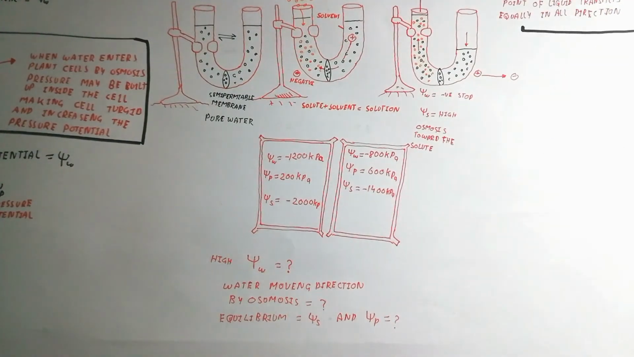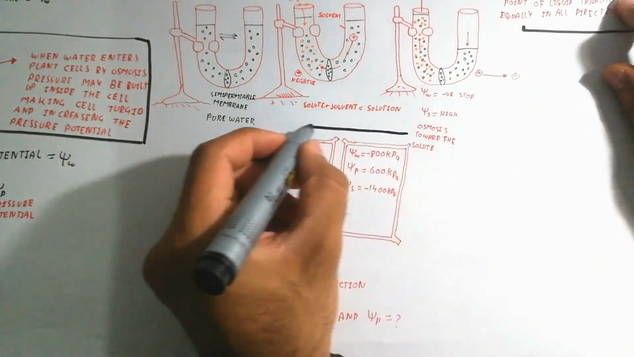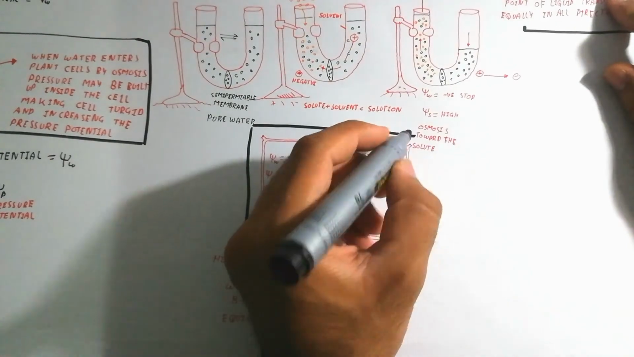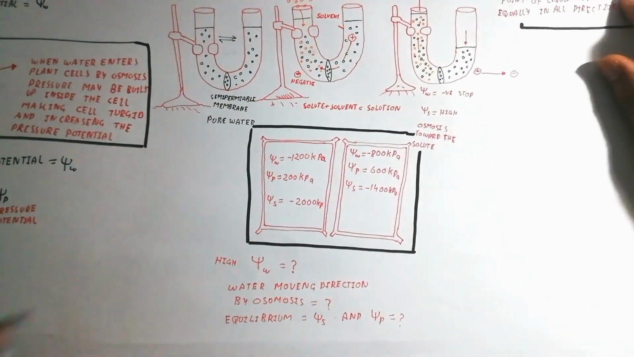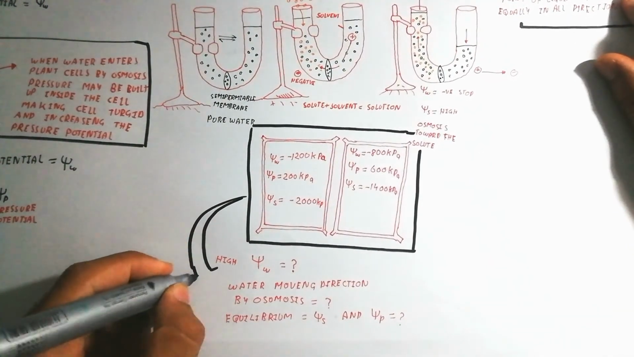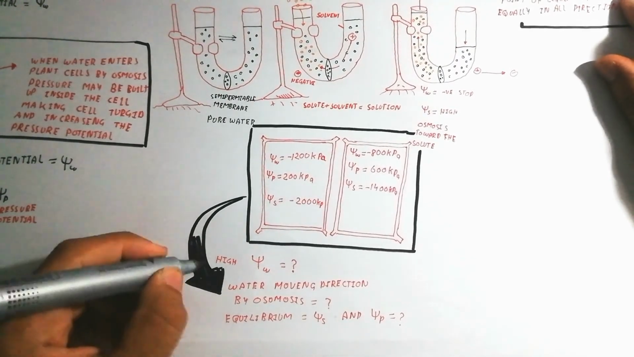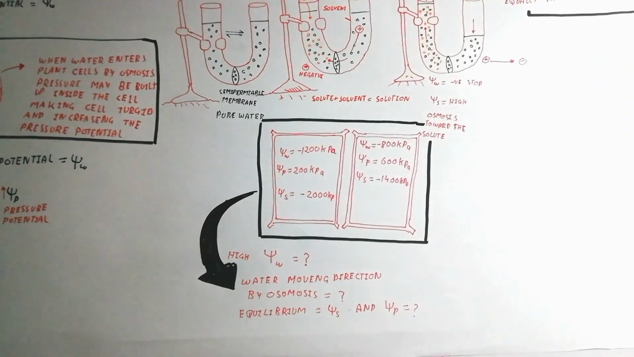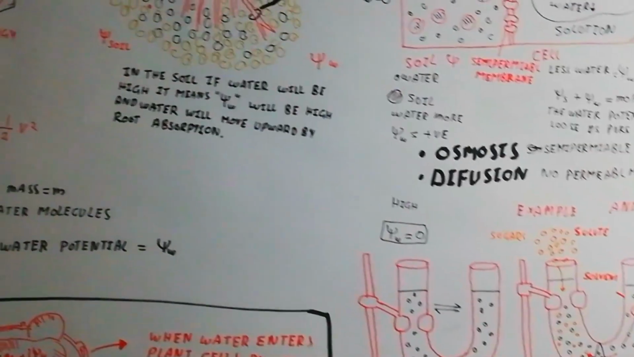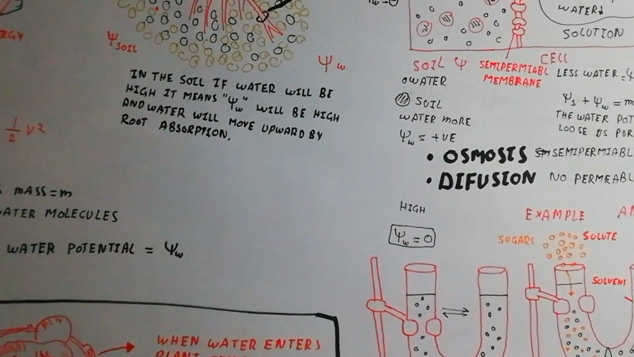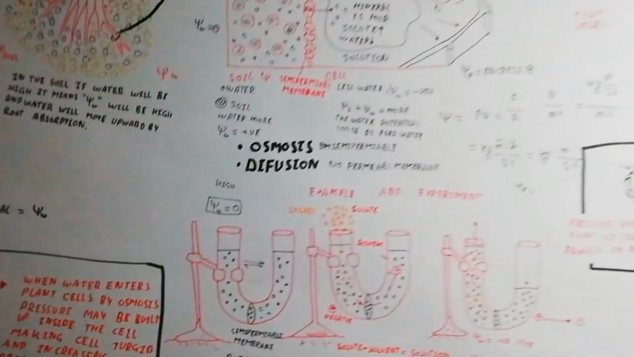Which cell completes this question? Find the water moving direction by osmosis and equilibrium, the pressure potential and the solute potential. You can calculate and check the basic things, and please comment below about this answer.